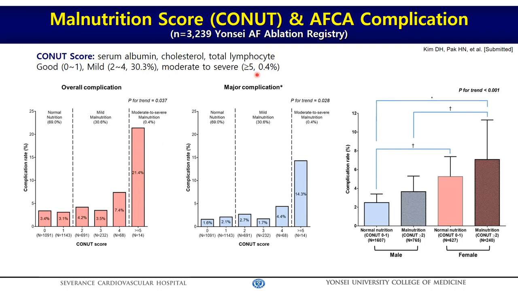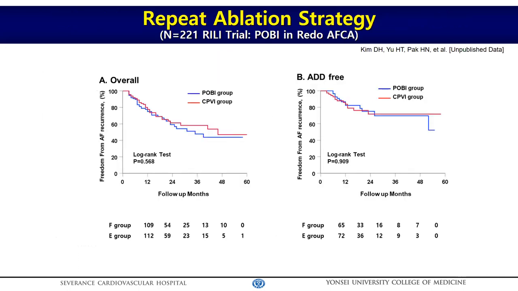And we found significantly higher overall and major complication risks in patients with malnutrition. This relationship was more significant in female patients with malnutrition. Therefore, we have to be very careful during the procedures for patients with small body size, malnourished old ladies, and we are planning an RF energy titration protocol for this subgroup of patients.